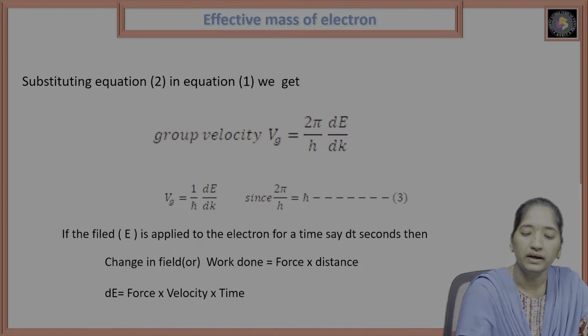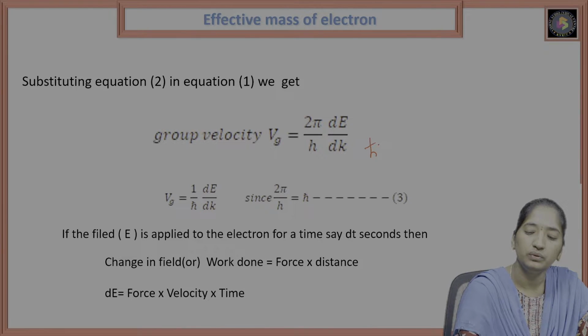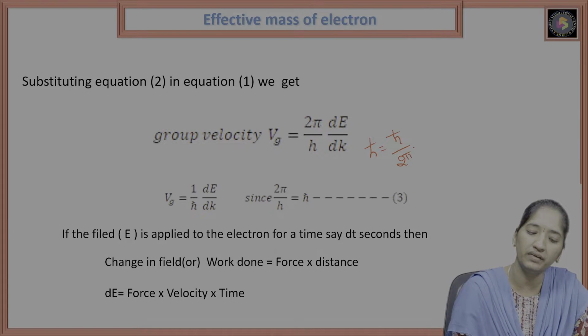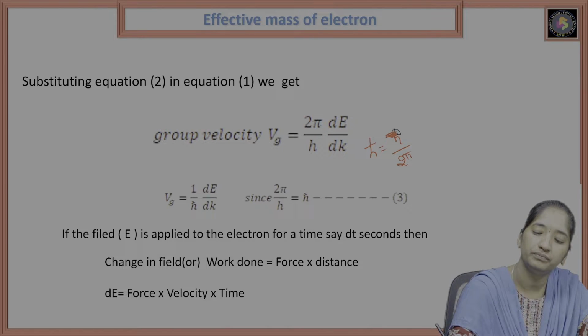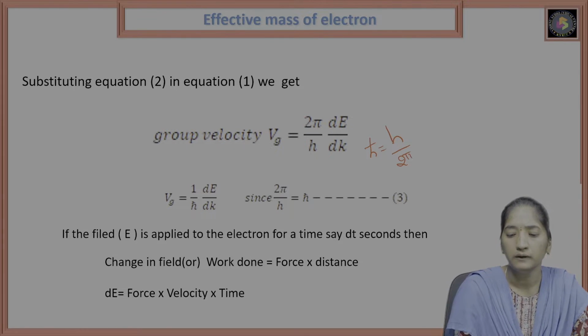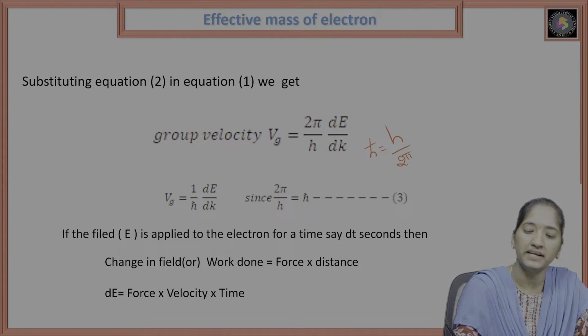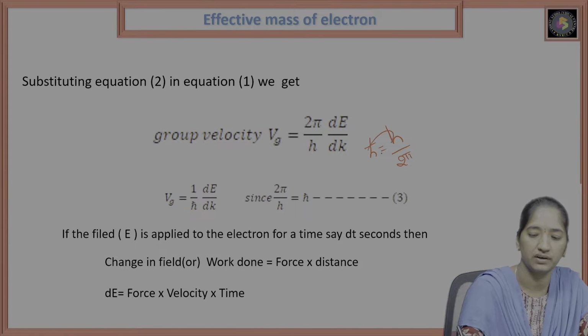So here we can write h cross is equal to h by 2 pi, right? So from that we can write 1 by h cross is equal to 2 pi by h.